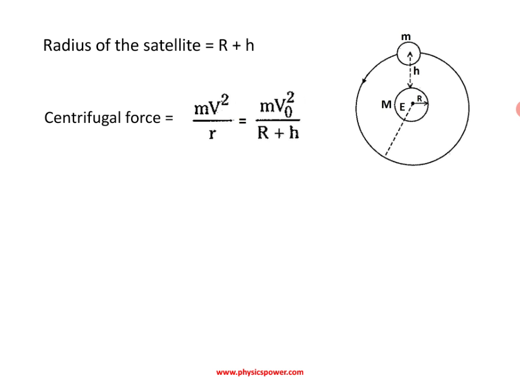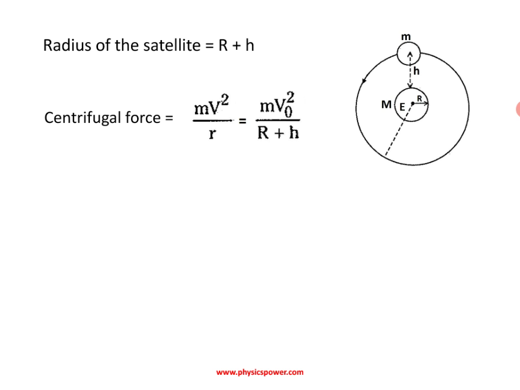So here m is the mass, and the remaining part is a. Here v square by r: for any particle rotating in a circular motion with a uniform velocity v, the centripetal acceleration is v square by r. Here, instead of v, we are discussing the orbital velocity.